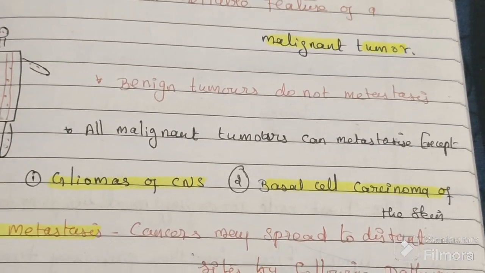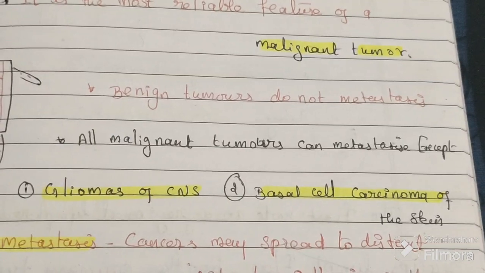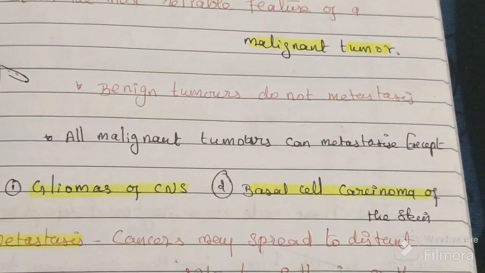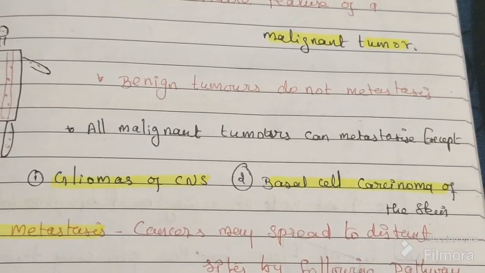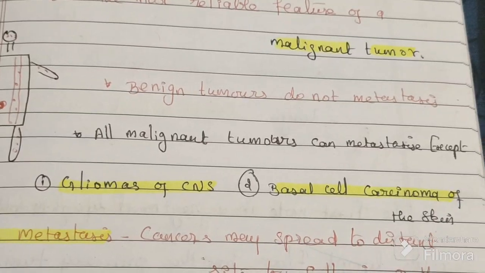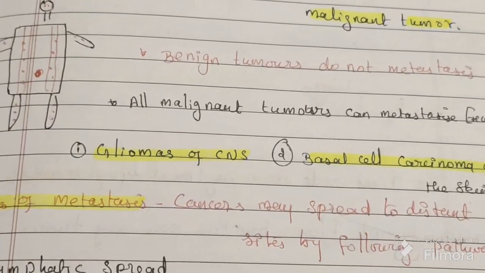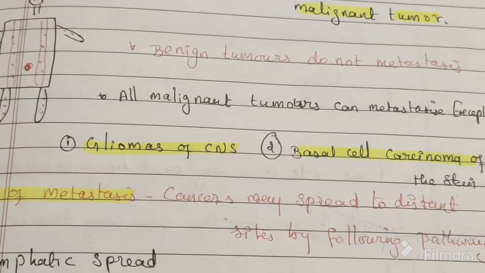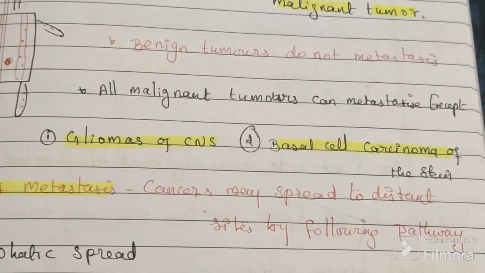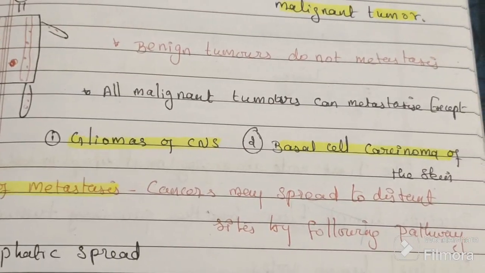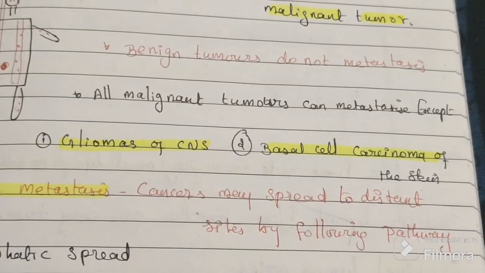The first one is glioma of the CNS, glioma of the brain, and the second is basal cell carcinoma of the skin. These two are malignant tumors, so ideally they should metastasize, but we have not seen a single case of metastasis of these two.